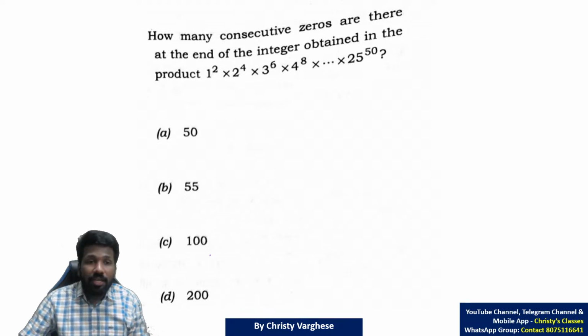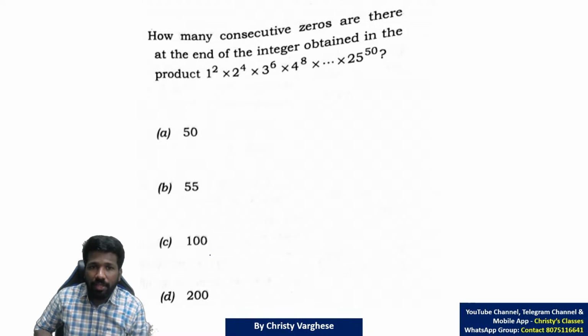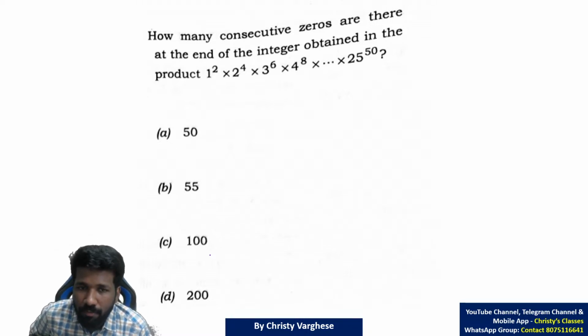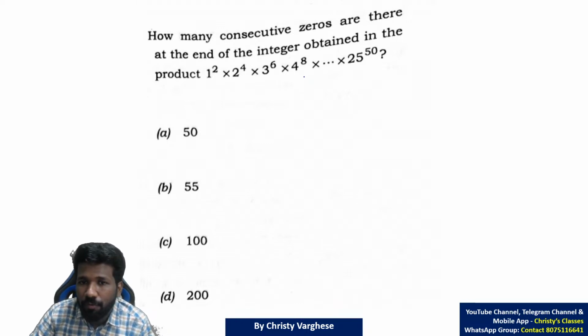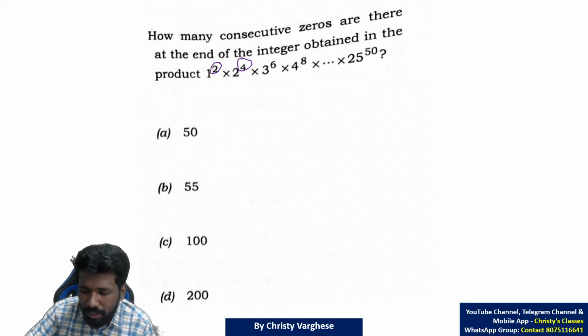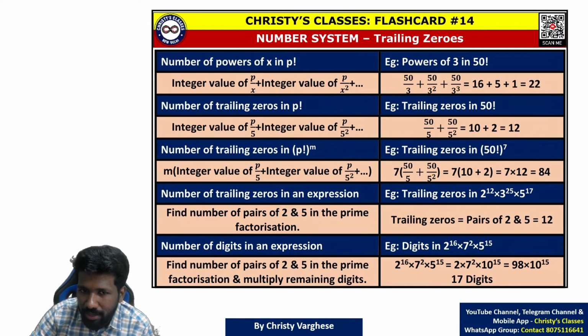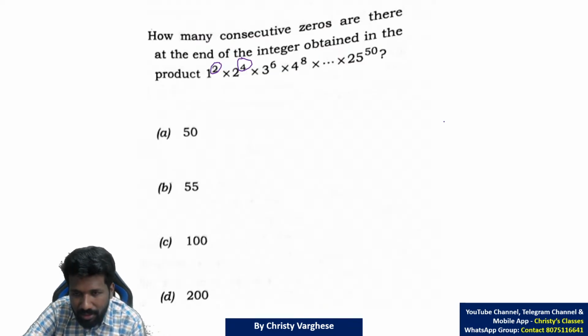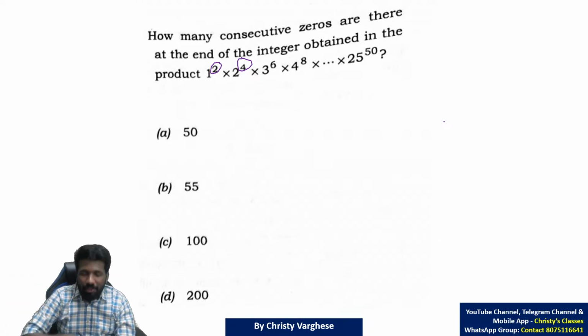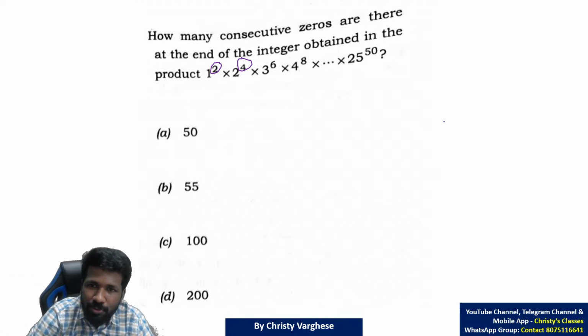Okay, so I'll start explaining. How many consecutive zeros are there at the end of the number obtained in the product 1 raised to 2 into 2 raised to 4 into 3 raised to 6 into 4 raised to 8, up to 25 raised to 50? If these powers were not there, there was a simple formula or technique for the number of trailing zeros in p factorial. But here, unfortunately, it is not p factorial. The base is factorial, but the powers are different.